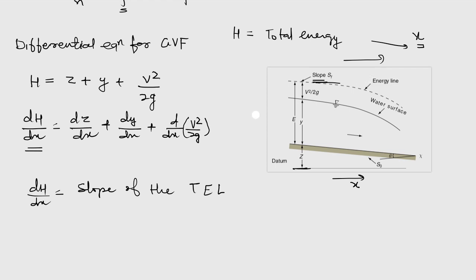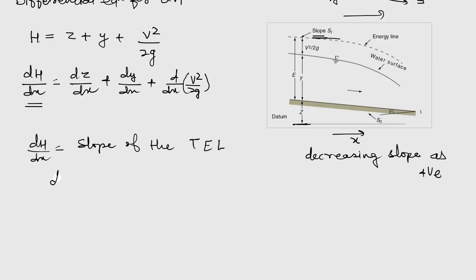So in this analysis, we treat this decreasing slope as positive, because all of the time it will be decreasing. So we can replace dh/dx with minus Sf rather than plus Sf, taking decreasing as positive.